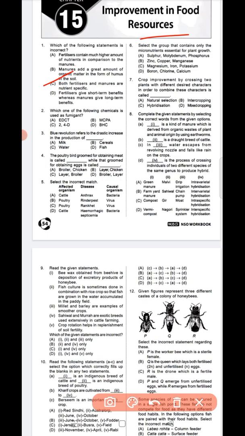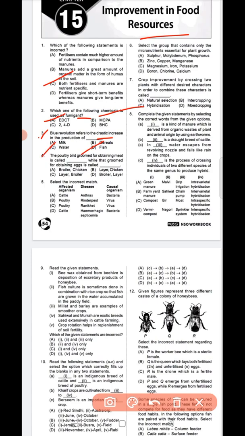Next, question number 2. Which of the following chemicals is used as a fumigant? So question number 2, option A is the correct answer, EDCT. Next, question number 3. Blue revolution refers to the drastic increase in the production of. Question number 3, option D is the correct answer, fish.